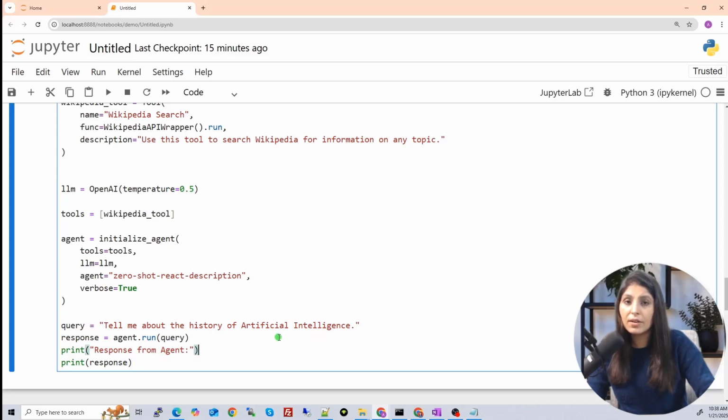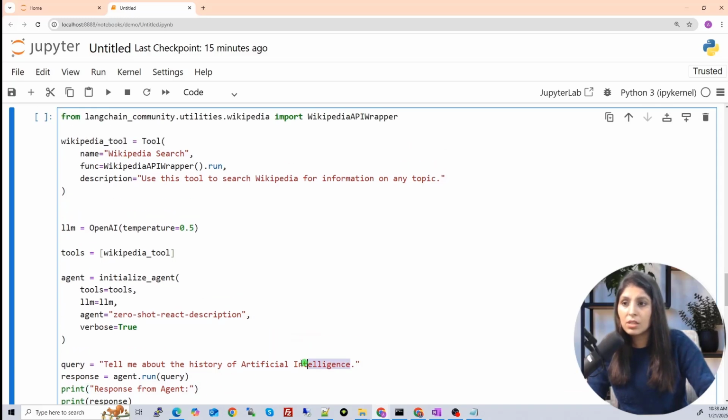So guys, when I run it, what will happen? This question will first go to the LLM. The LLM will process this question and understand that this is about the history of artificial intelligence. The agent will go to the tools and see which tool is appropriate, and it will see the Wikipedia tool. The description of the Wikipedia tool is: use this tool to search Wikipedia for information on any topic. So this is the suitable tool for it.